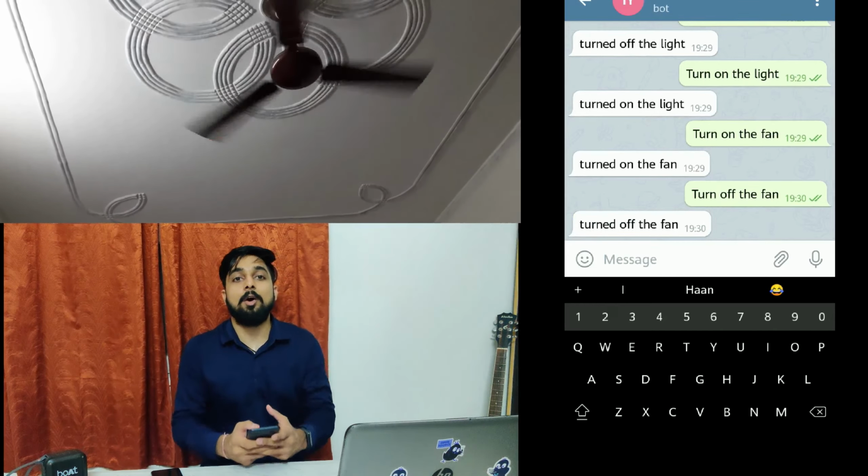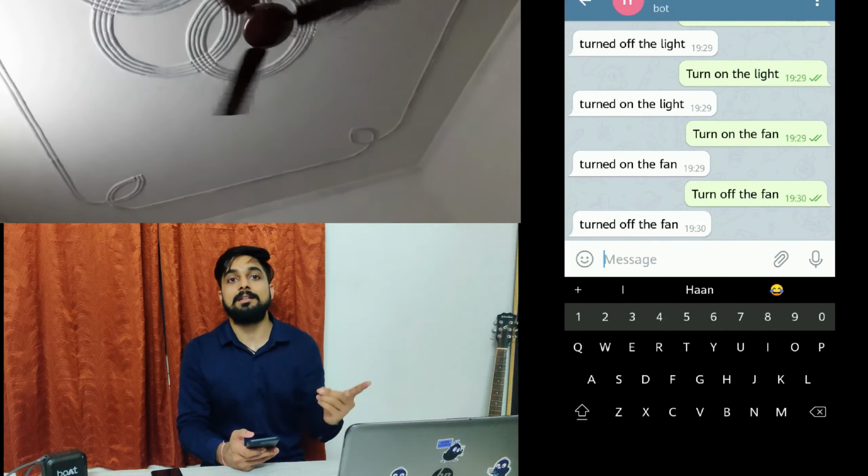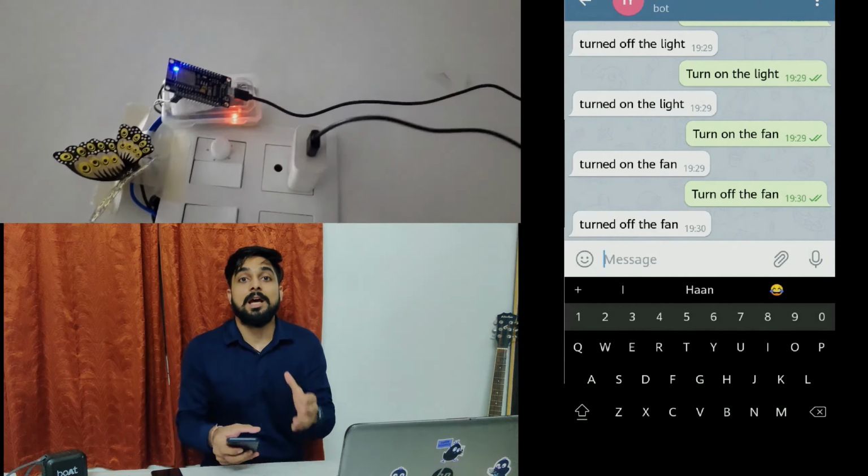So this is the way we can control the home appliances by using the Rasa Chatbot, IoT, the NodeMCU, and also Telegram. These are the different technologies that I have connected together, using which I am able to control the home appliances. So this is the way I can do this, and I hope everything is clear to you and you have understood everything very clearly. So this is all about that part.